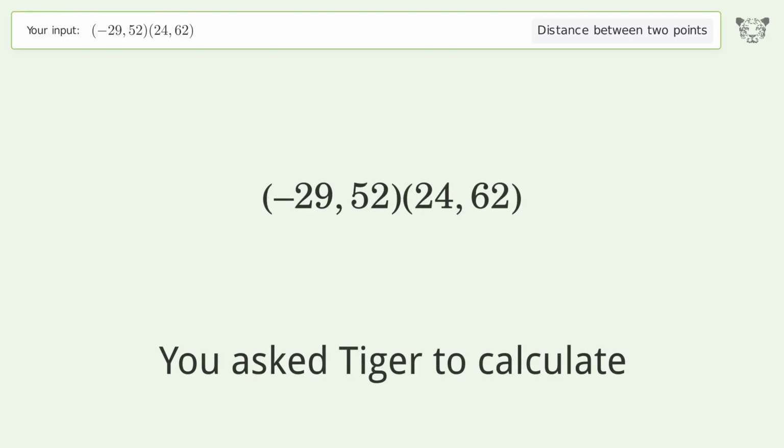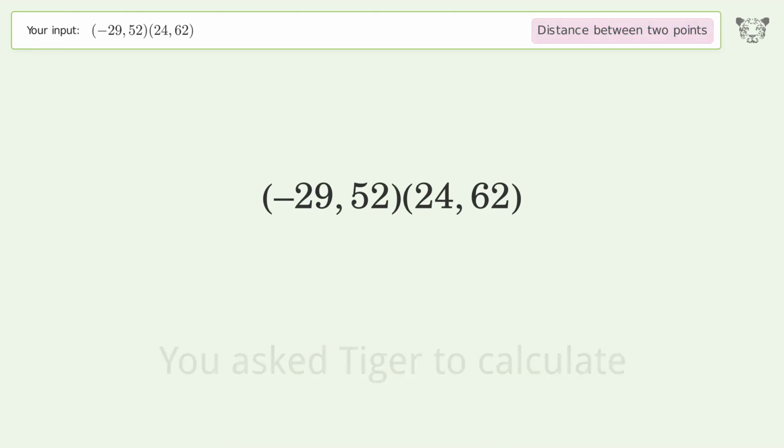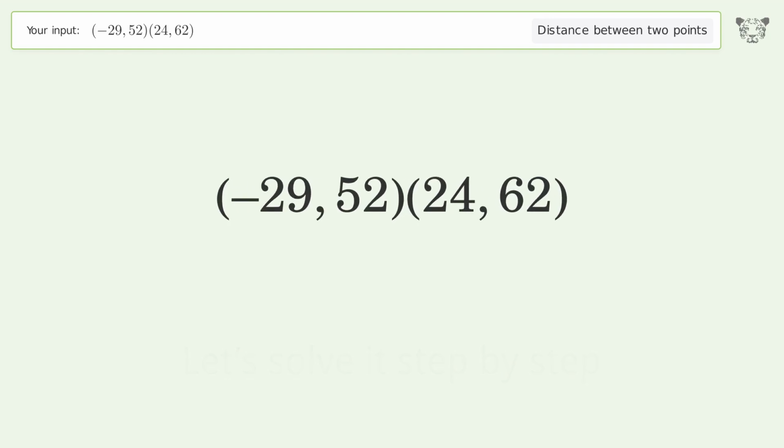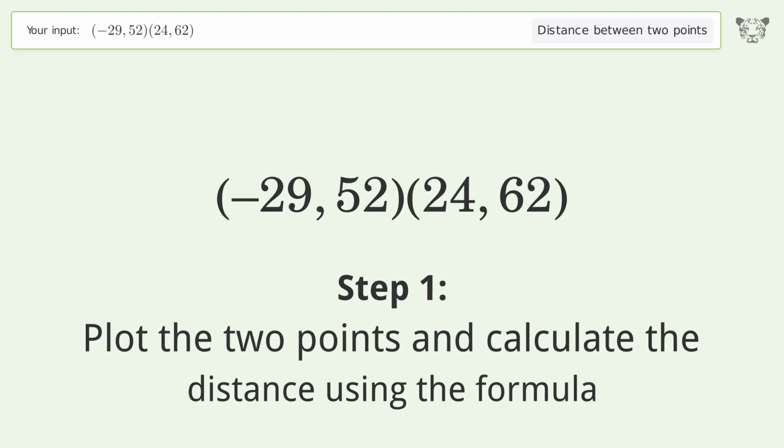You ask Tiger to calculate. This deals with the distance between 2 points. The distance between the 2 points is the square root of 2,909, or 53.935. Let's solve it step by step. Plot the 2 points and calculate the distance using the formula.